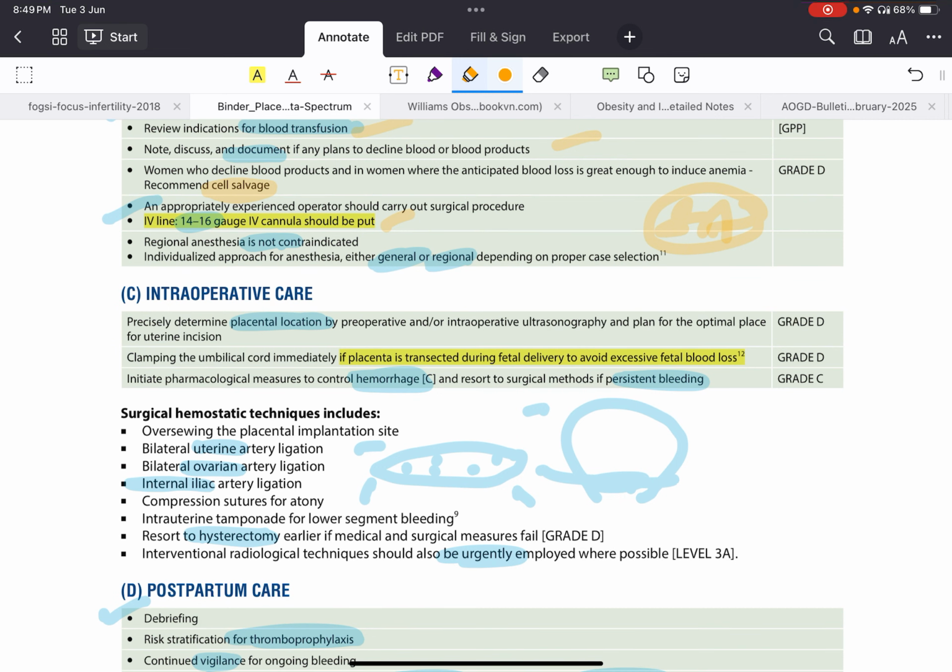You should localize the placenta and clamp the umbilical cord immediately. The placenta is transferred due to fetal delivery, and control the hemorrhage. You should keep all the pharmacological drugs. Now, what are the surgical techniques to stop bleeding?